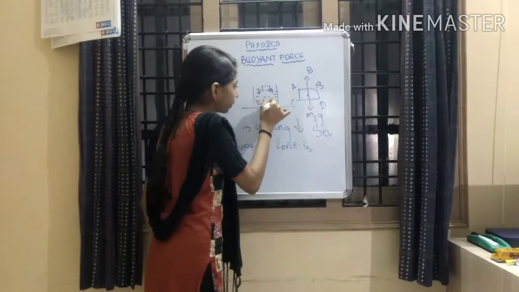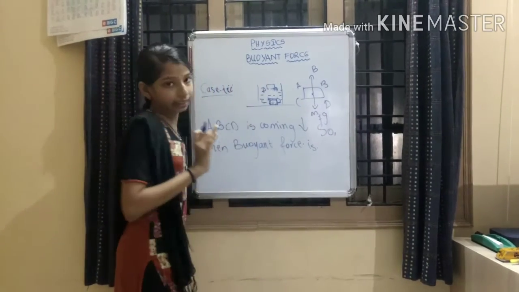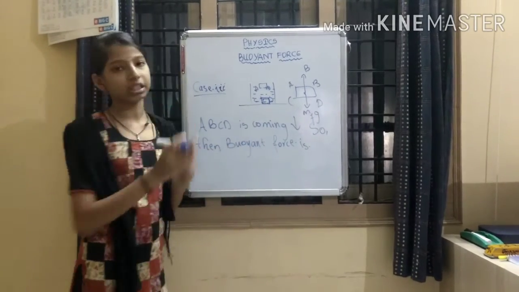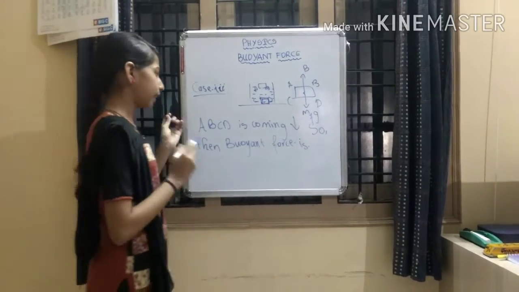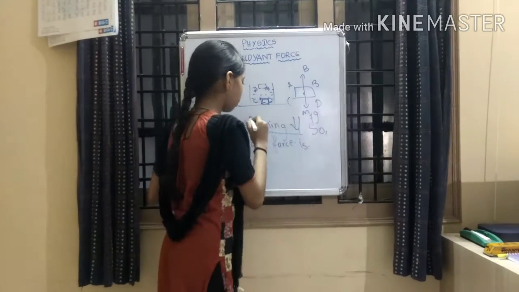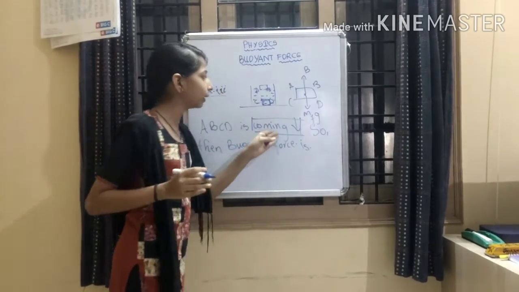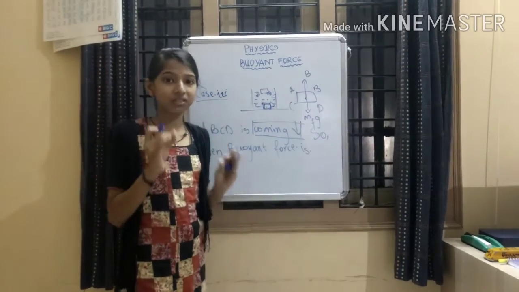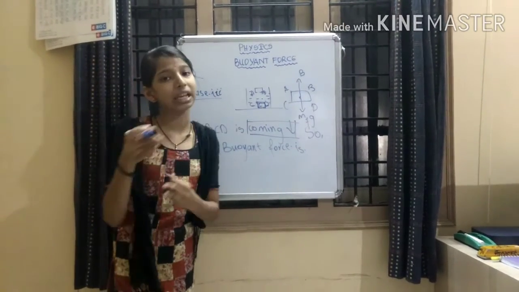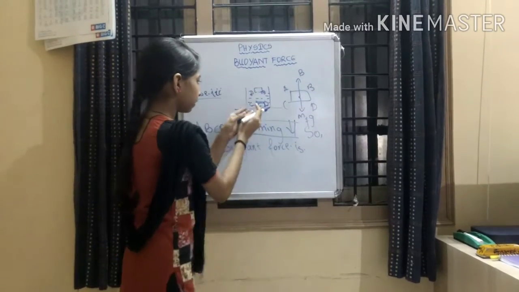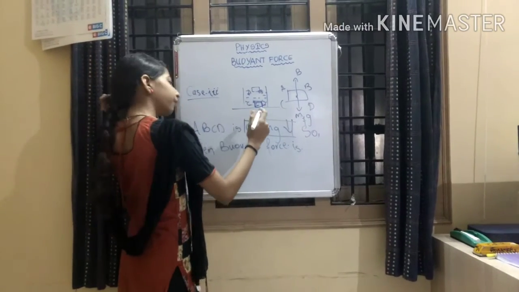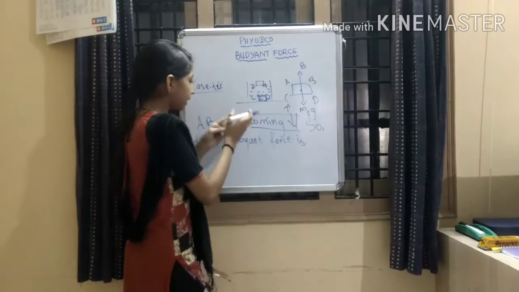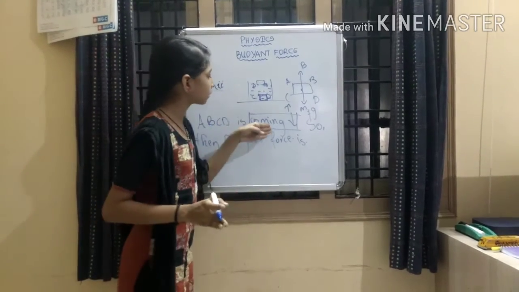When it is going down, it is sinking. So when it is coming down, the buoyant forces are the same as in that question. They changed going up to coming down. So we just have to observe the question and write the definition of that. In case 2, they asked going up, and now in case 3, they asked coming down.